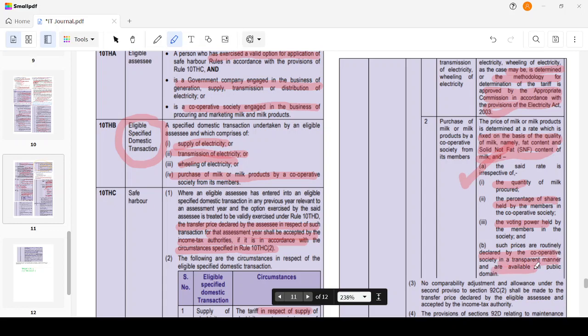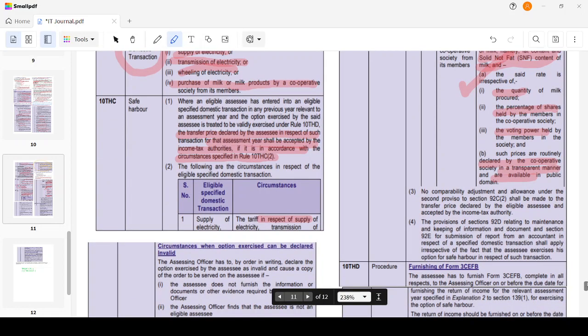So such a price should be uncontrolled, as that is the base of transfer pricing. It is an uncontrolled price, computed in a transparent manner and available in the public domain. Then such price will be accepted by the income tax authority. No comparability adjustment or allowance under the second proviso shall be made when the transfer price is declared by the eligible assessee and accepted by the income tax authority. So you should not make any adjustment to the price.